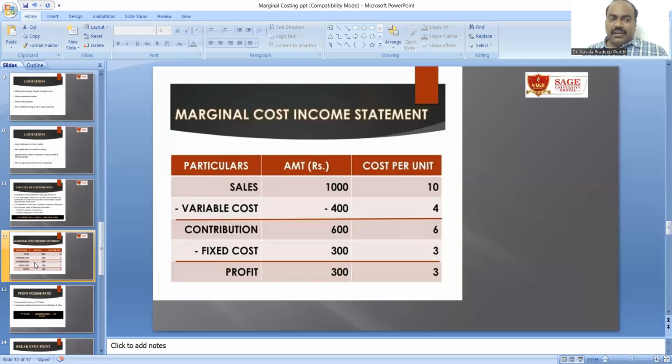So this is called marginal cost, and contribution can be known through this. This is how the marginal cost income statement helps us to understand whether the firm is in profit or loss, so that we can decide the amount of production and these sales.